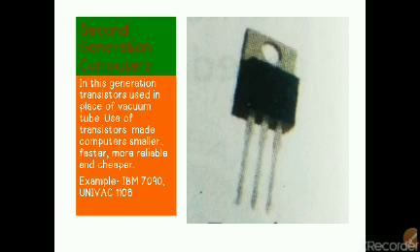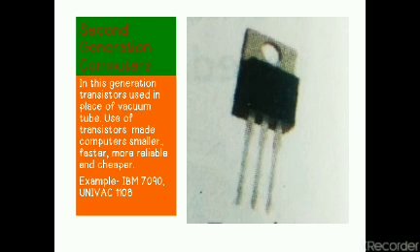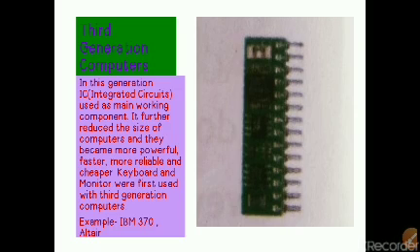These are much faster computers than first generation computers, smaller in size, more reliable, and much cheaper than first generation computers. And this is the transistor. Examples of second generation computers are IBM 7090 and UNIVAC 1108. Various examples are there.